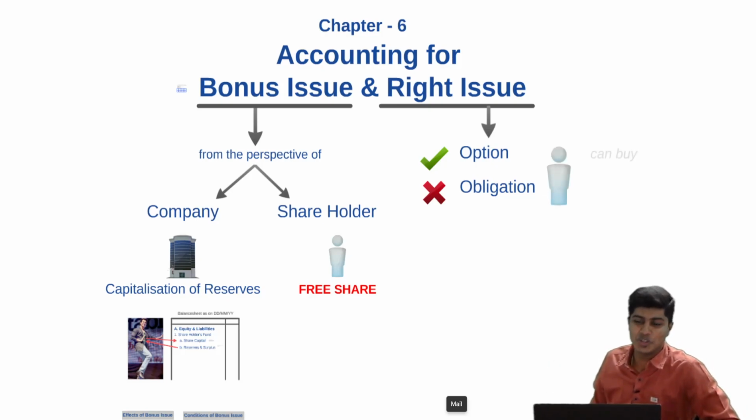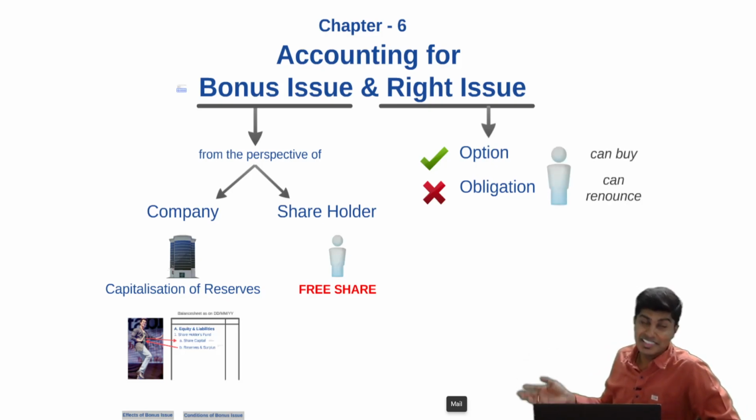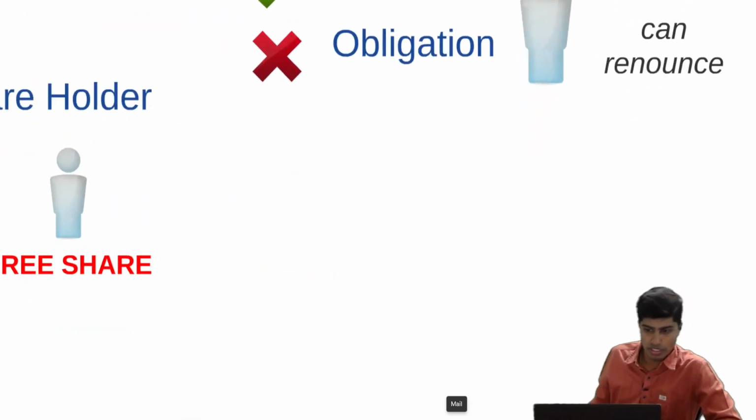So let's get into the topic of right issue. As I mentioned, the shareholder has an option either to buy or to renounce. Renounce means sell it to somebody or do nothing.